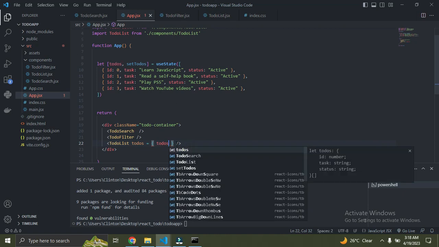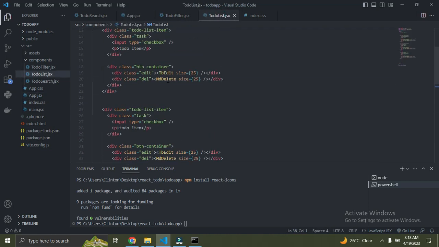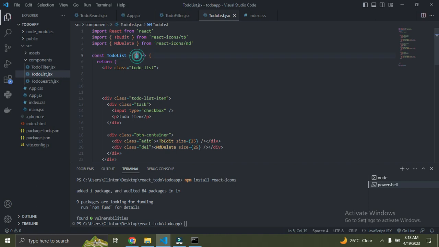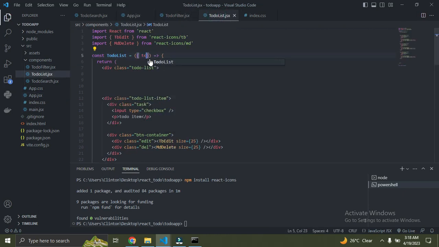So right now we have access to this to-dos item on the list page, but we are not done. Go down to the list page. So on that page now, we also need to accept it here. So we are going to simply put in the name of the variable called to-dos just up here. So to-dos. Okay, so we've gotten that on top here.